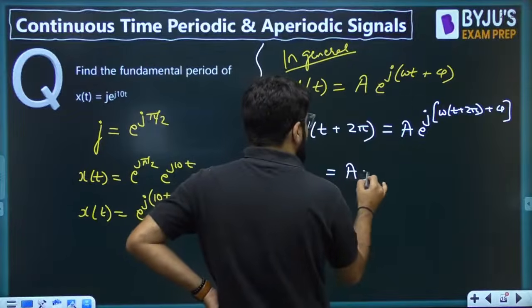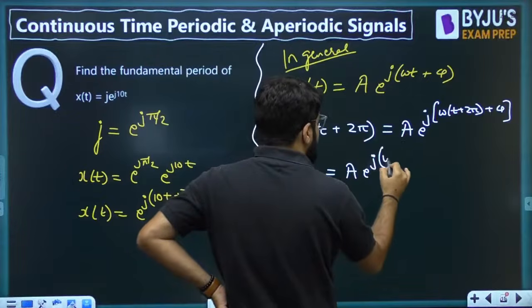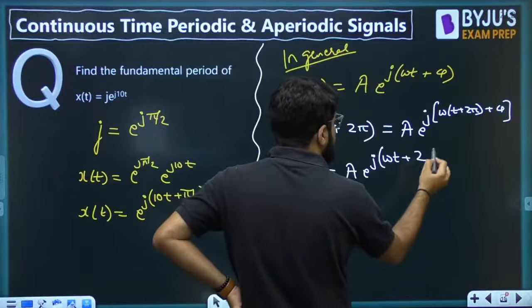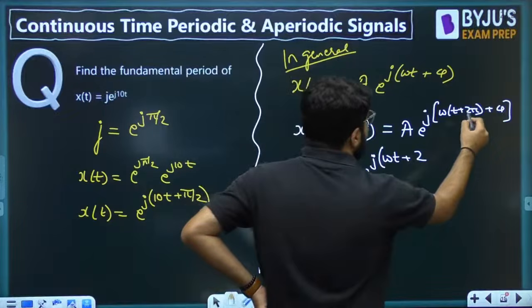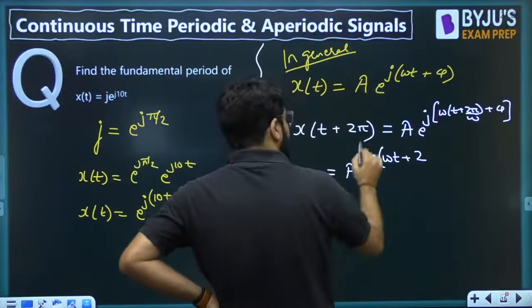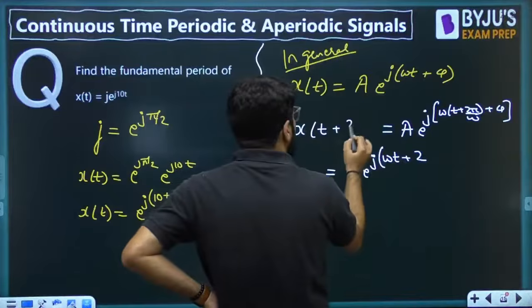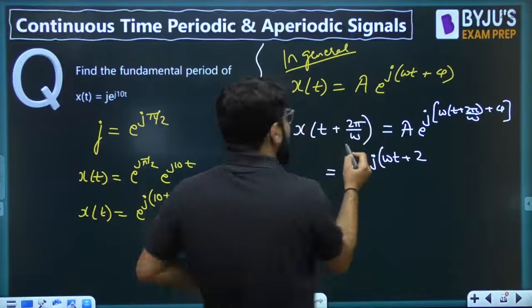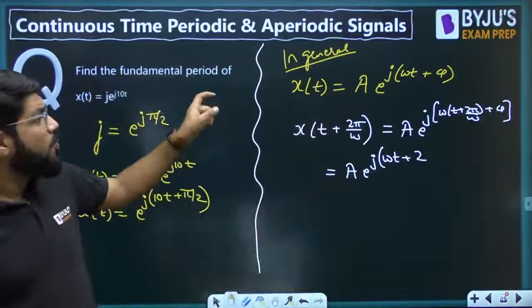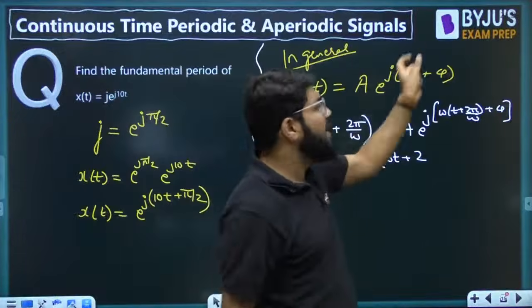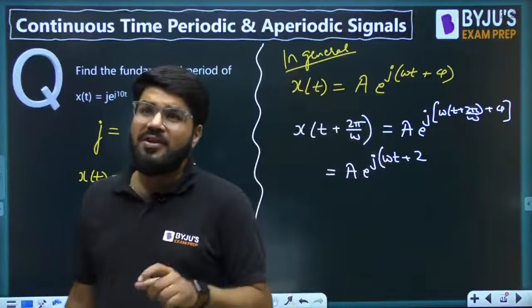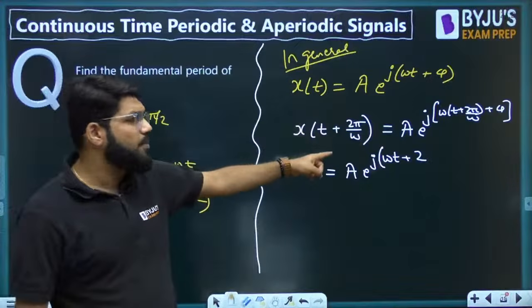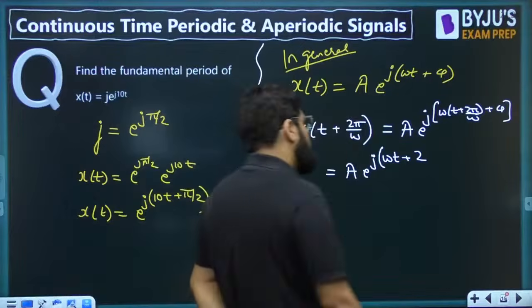So this is equal to A e raised to the power j omega (t plus 2 pi by omega), sorry, in a hurry I wrote 2 pi. Why is it 2 pi by omega? For sine theta we write theta plus 2 pi, but this is omega t. So total omega t should be added with 2 pi, and for that t should be replaced by t plus 2 pi by omega. Addition of time should be 2 pi by omega.